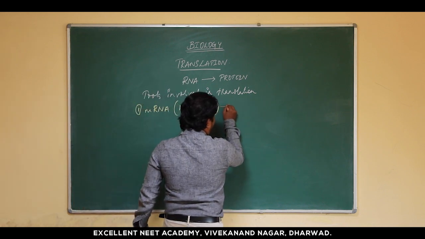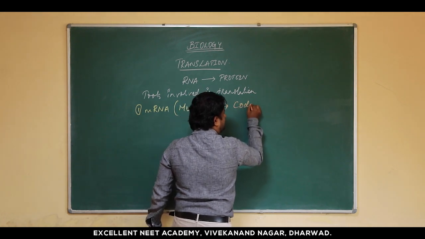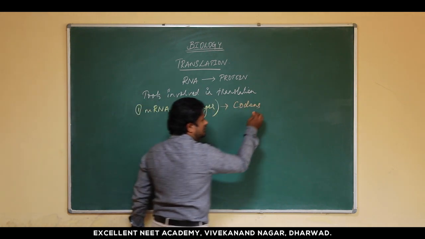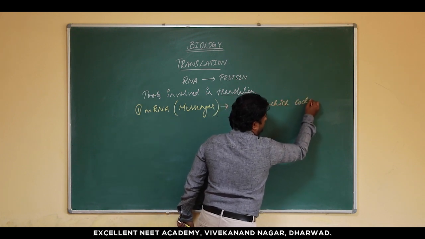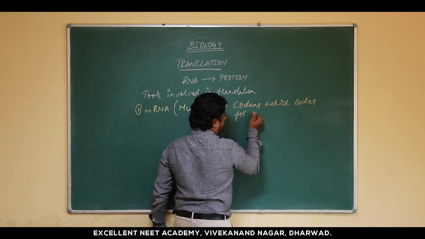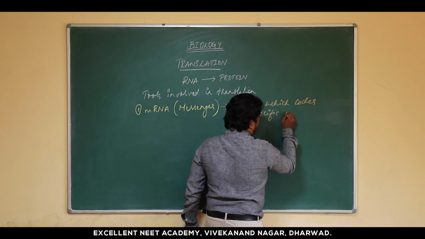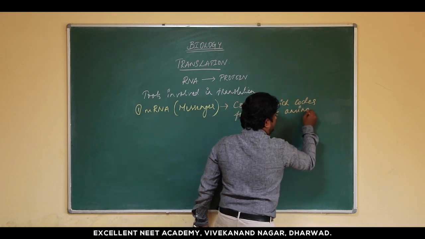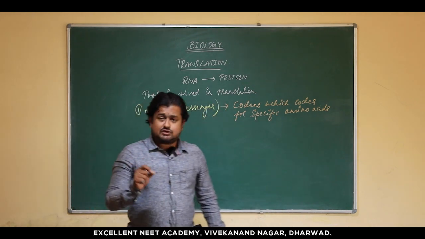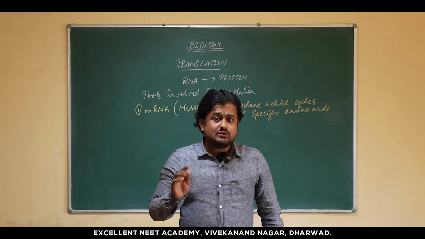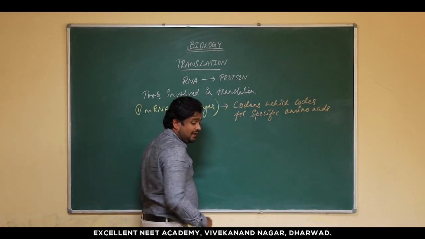Because mRNA contains the codons which code for specific amino acids. So it becomes the most prerequisite molecule.